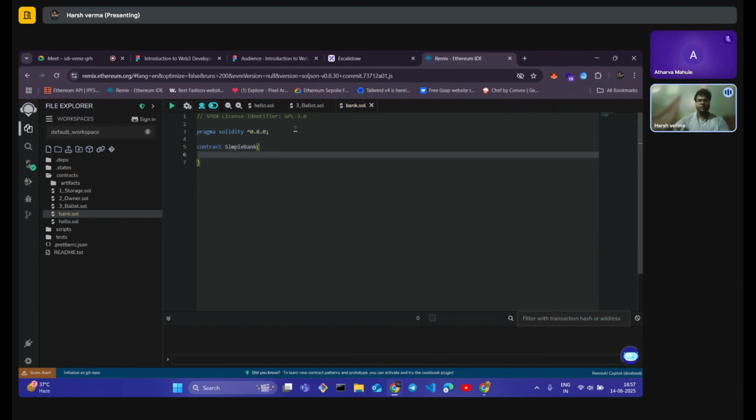And now let's think about it. What do we need in our bank? We need users who will be using our account, and there should be an owner of this bank who will be owning the bank and managing everything. So let's first create an owner. Our owner will be of address type, because on Ethereum, addresses point to the person who is owning or interacting with the contract. Ethereum addresses are the person, and it will be public. Everybody should know who the owner is.